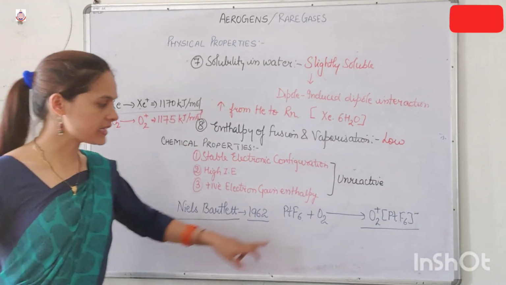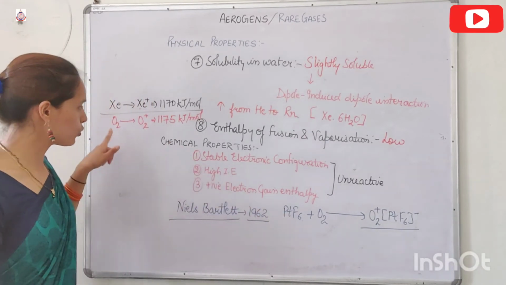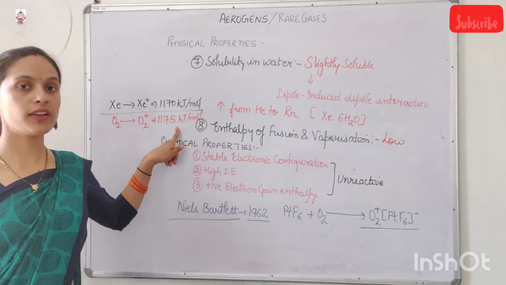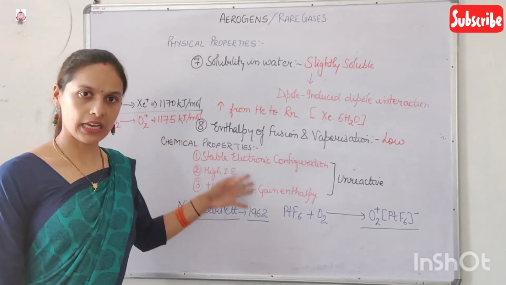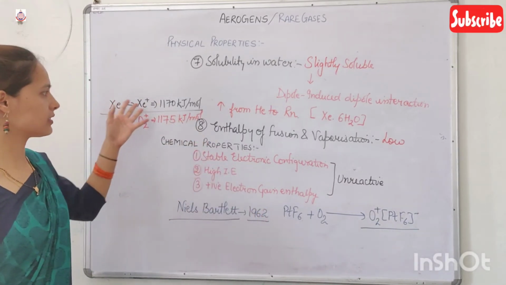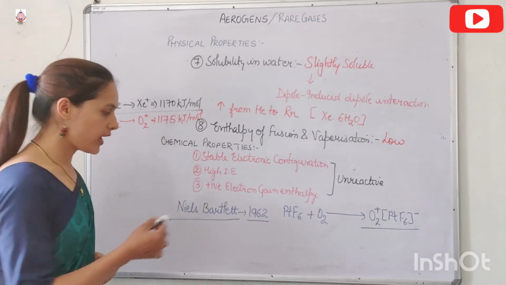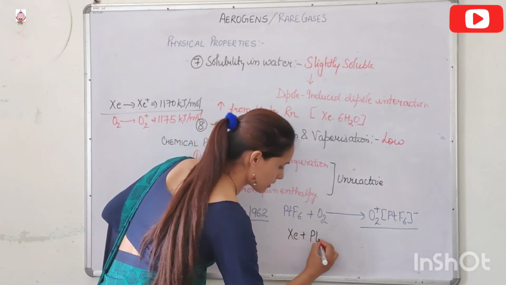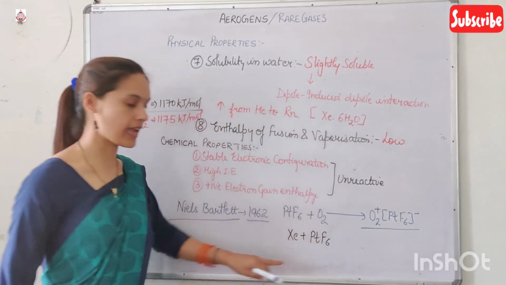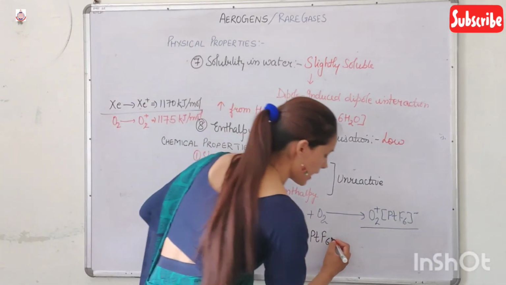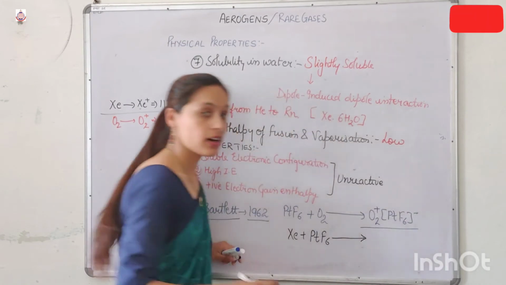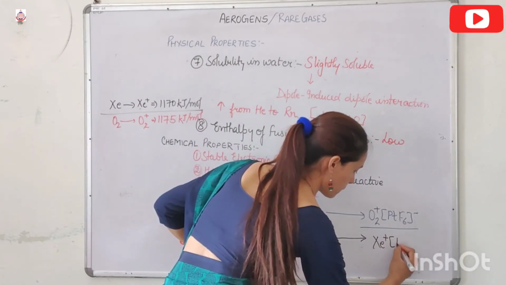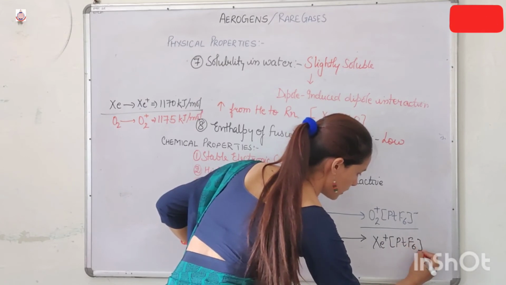Now, if PtF6 can oxidize O2 to O2+, which requires 1175 kilojoule of energy, then it can easily oxidize Xe to Xe+. And when he reacted Xe with PtF6, Neil Bartlett got a red colored solid of Xe+ PtF6-.